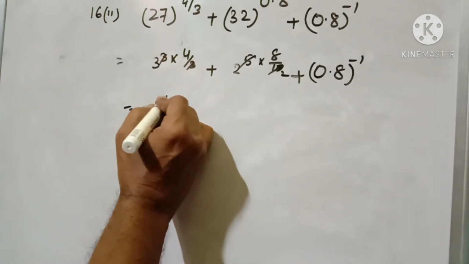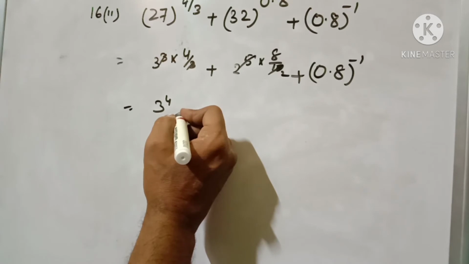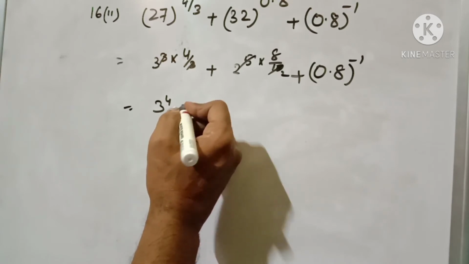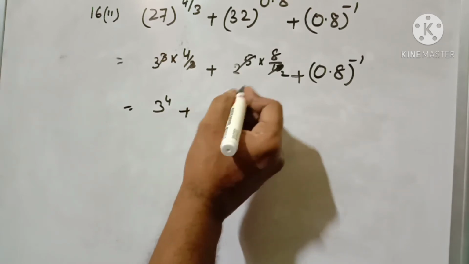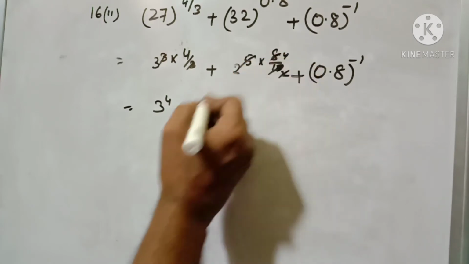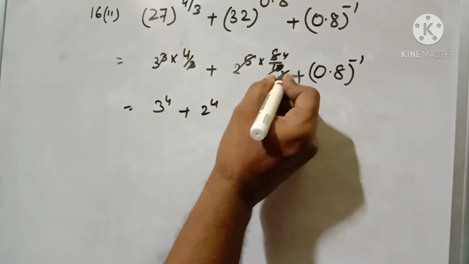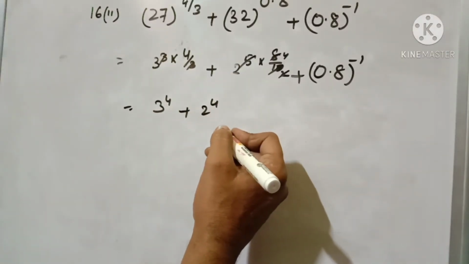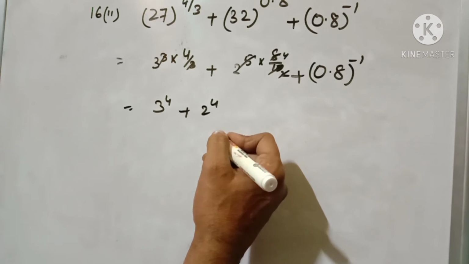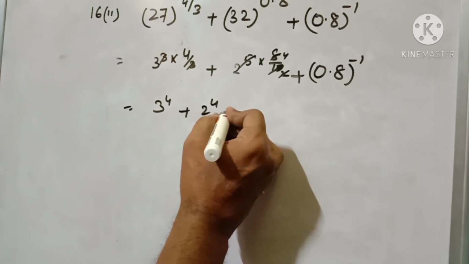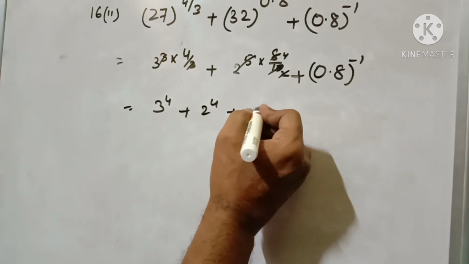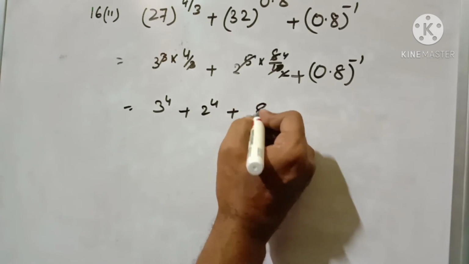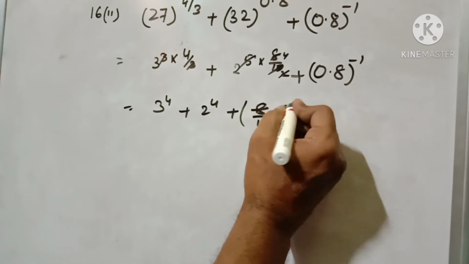Now this one will go on by 2, so this one cancels. So 3 to the power 4 plus 2 to the power 4, this 2 will cancel to the 8. And plus 8 by 10 to the power minus 1.